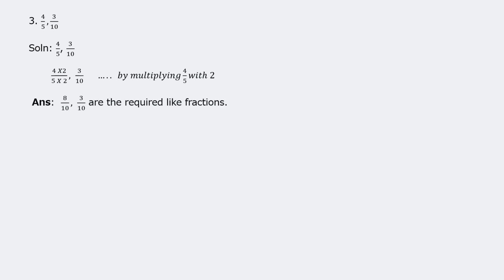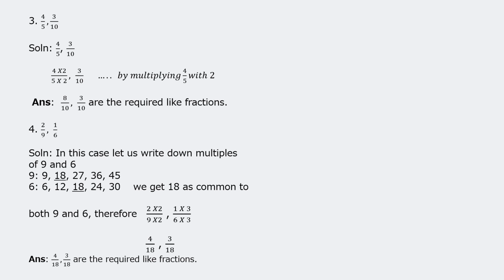Now third sum, 4 upon 5 and 3 upon 10. Look at 5 and 10 denominator. Yes, 10 is a multiple of 5. So you take down the multiples and you write down. Or directly also you could make out 5 2s are 10. So let us start. 4 into 2 upon 5 into 2, and 3 upon 10 remains as it is. So it will be 4 2s are 8, 5 2s are 10, and 3 upon 10. You can see they both are required like fractions.